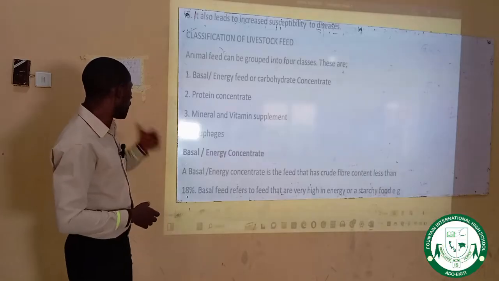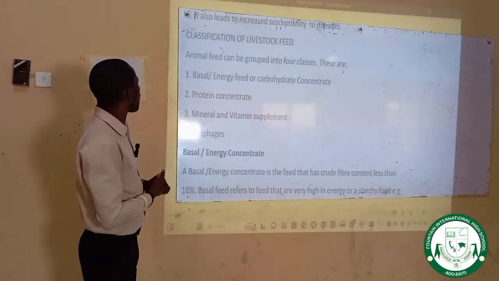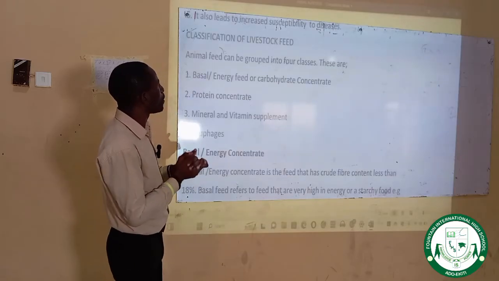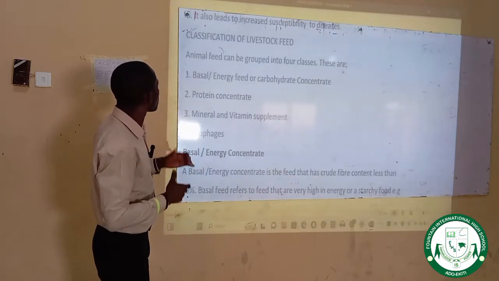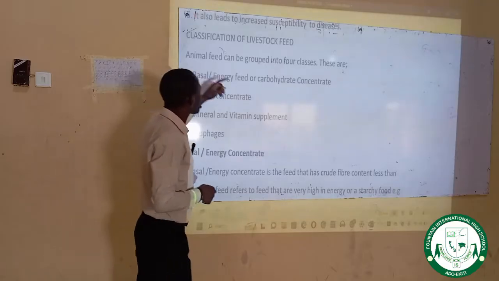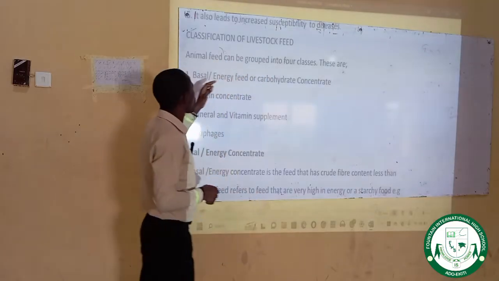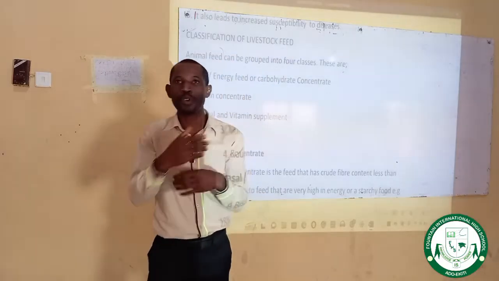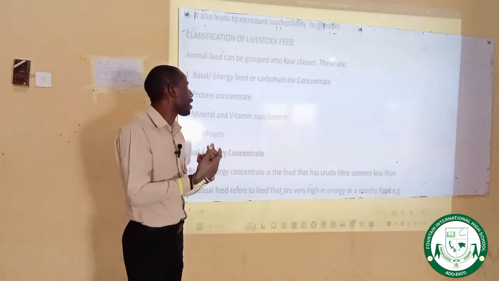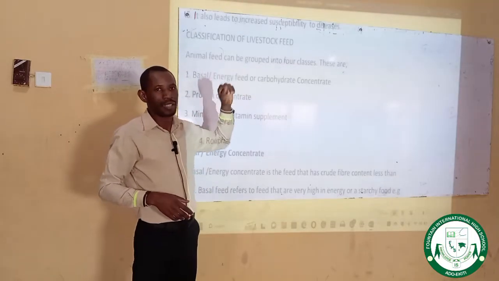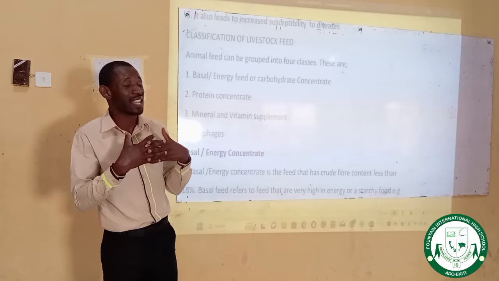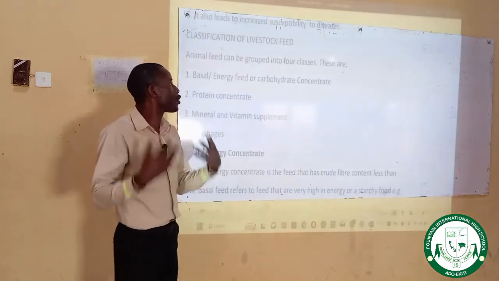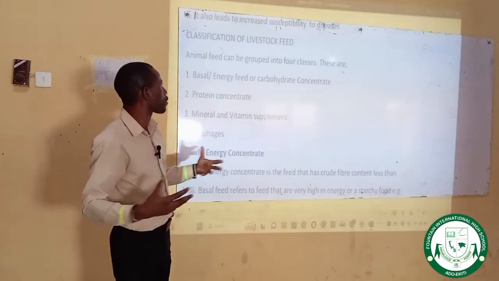Then let's move to number five. It also leads to increased susceptibility to diseases. The meaning of susceptibility is that the animal will be easily affected or attacked by pathogens. If you remember in our previous class, I told you that diseases are caused by pathogens, and are also caused by physiological conditions, which I took my time to explain to you.